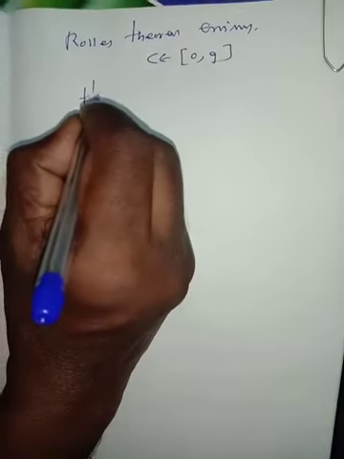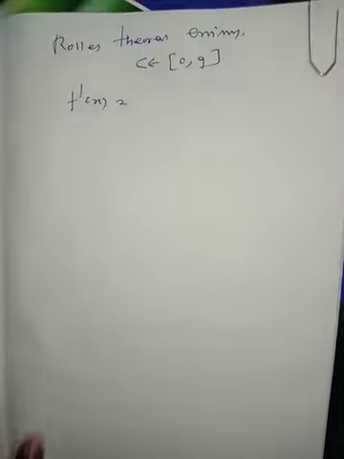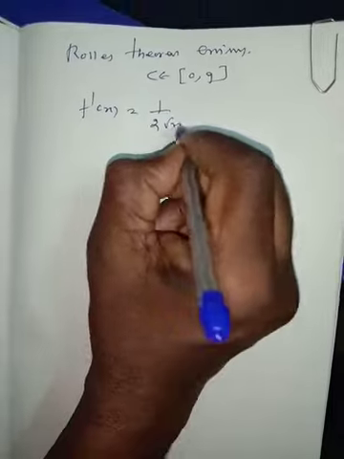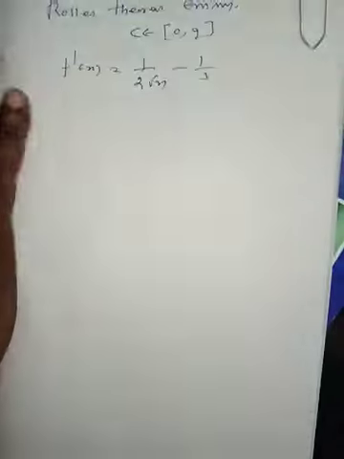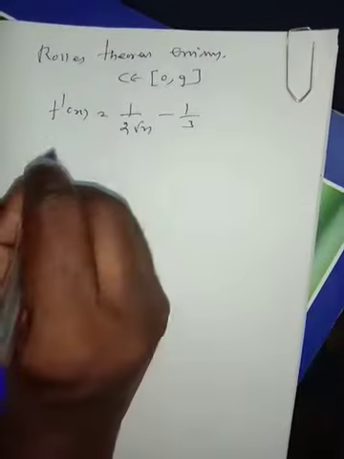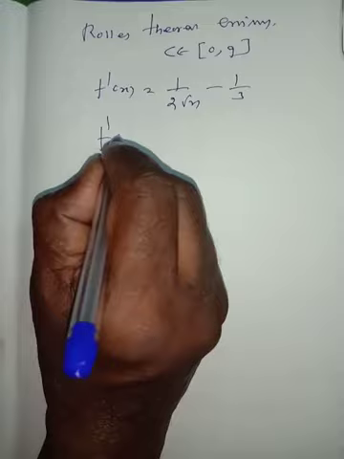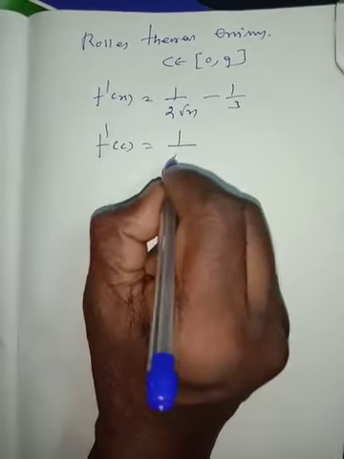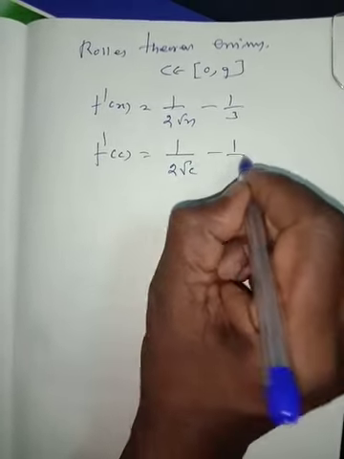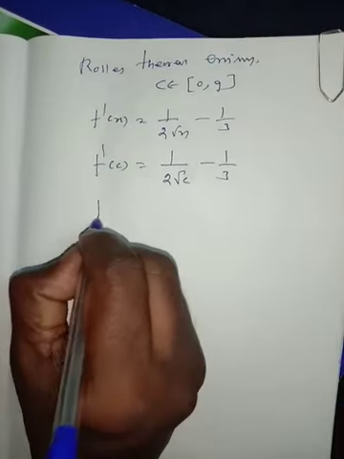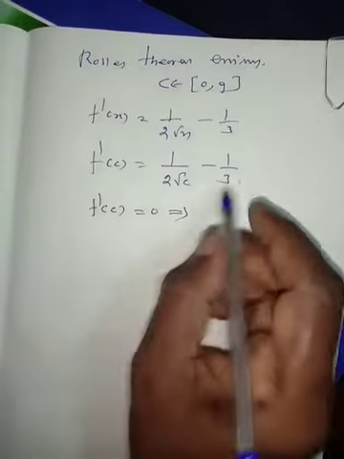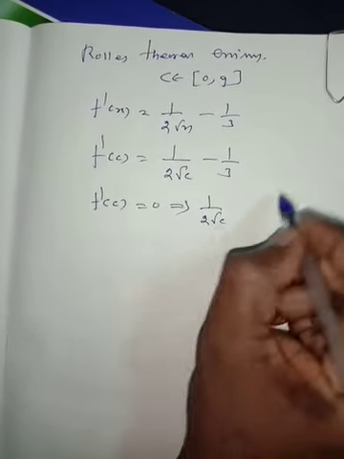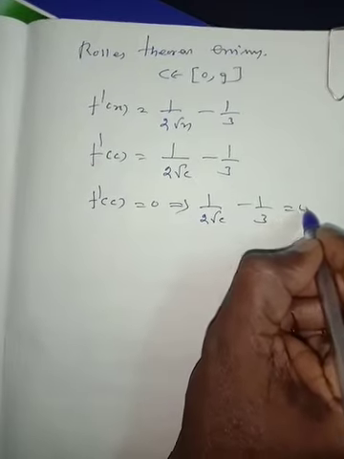Next, f dash of x, the first derivative, is 1 by 2 root x minus 1 by 3. Put x is equal to c, f dash of c is equal to 1 by 2 root of c minus 1 by 3. Now, f dash of c is equal to 0 implies 1 by 2 root c minus 1 by 3 is equal to 0.